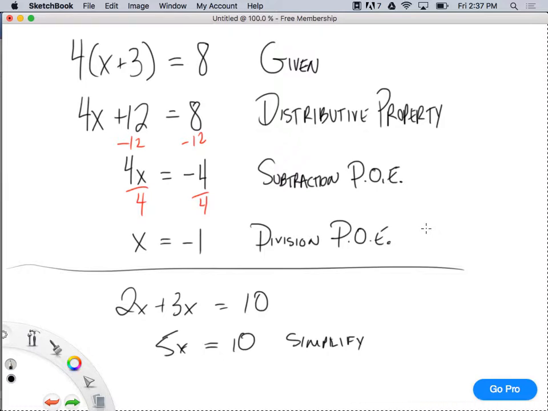That's a very good question. Look, I put the justification next to the step where I've already got there. How did I get to this place? I had to use the distributive property to get there. How did I get to this place? I had to subtract to get there. How did I get to this place? I had to use the division property of equality. That's what I put next to it. Does that make sense?